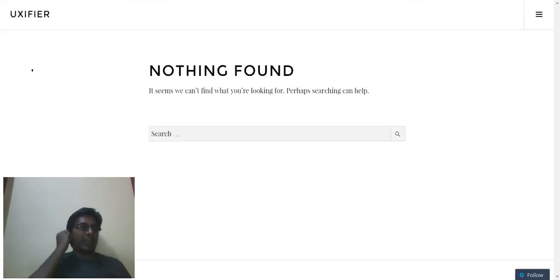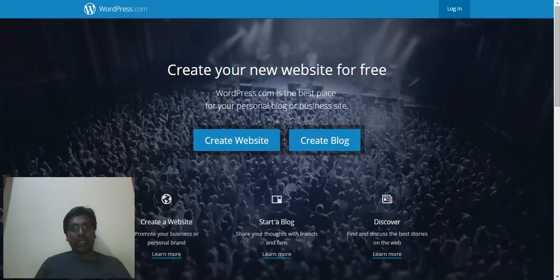When you create a WordPress site, it will ask for a new URL, I mean the name of the domain, the subdomain. If it is available, it will allow you to add it. If it is not available, it asks for a new one. So this is online WordPress. This is what you will get when you access WordPress.com.